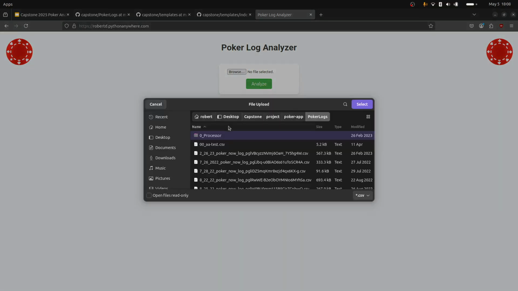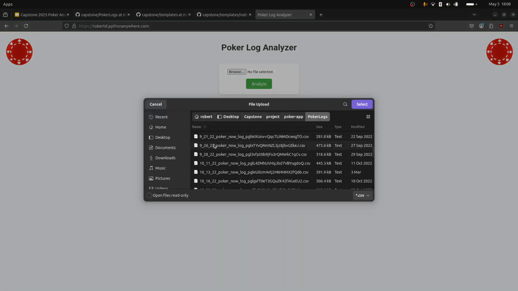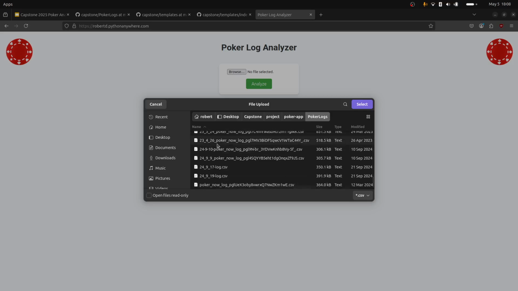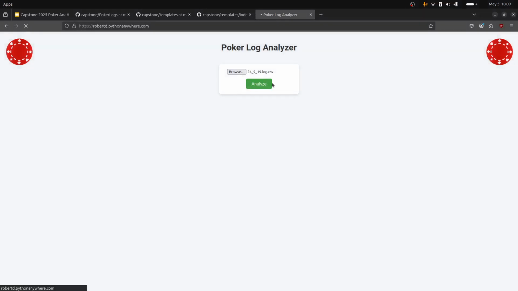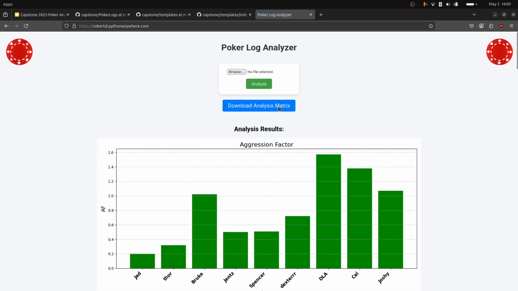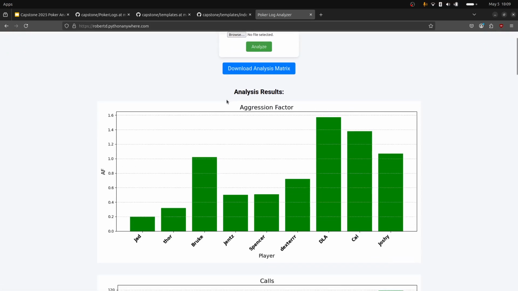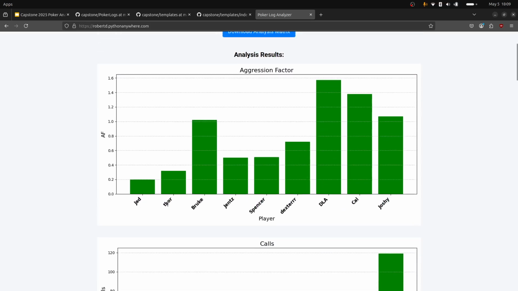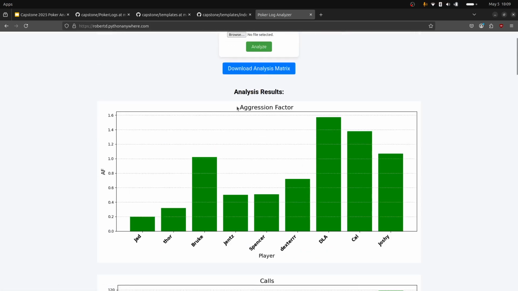So again, if you go to browse, I'm going to upload the sample file from the GitHub. So I'll select that, I'll hit analyze. It should take like 5 seconds. And here it is. So I'll come back to this download button, but this just shows you the results of your analysis. So you have the player names running along the bottom, and then each graph is basically a different stat. So this graph shows you aggression factor for each player.